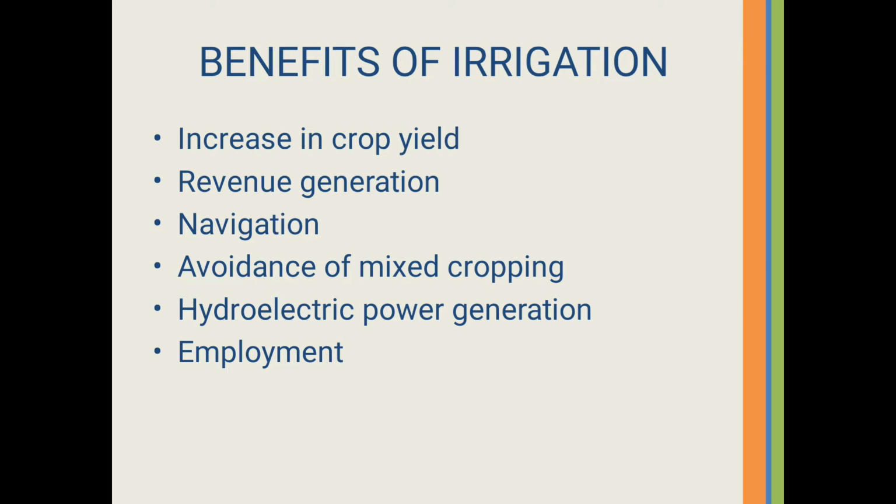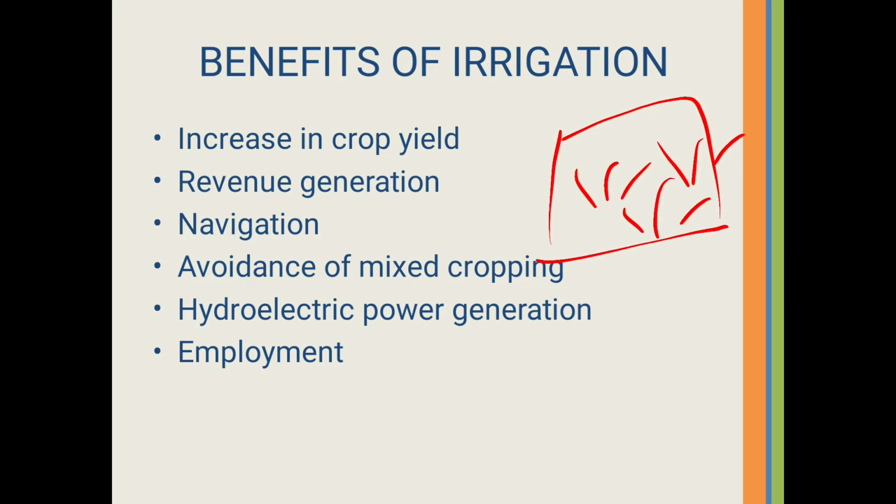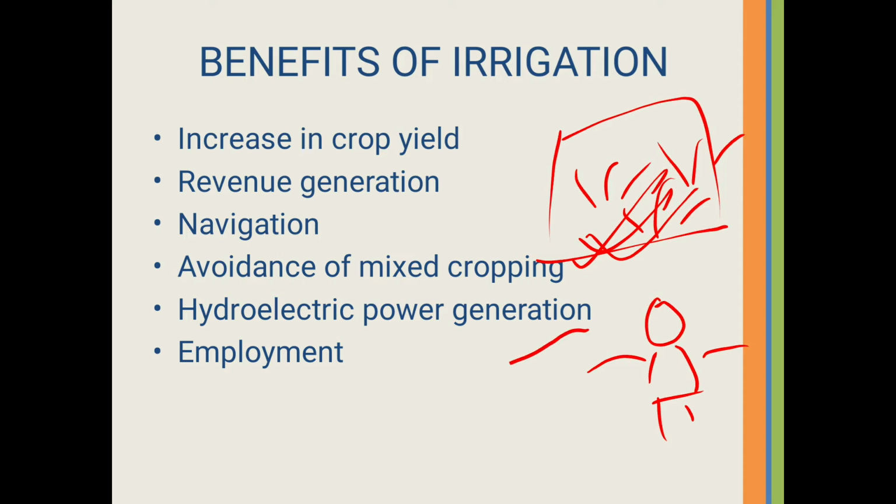Next is revenue generation. Revenue generation means farmers become prosperous by selling the crops. Crops are grown in the field. After harvesting of this crop, the farmer, by selling the crop which he or she has harvested in the field, earns a profit, while government revenue is generated by imposing taxes on irrigation water.